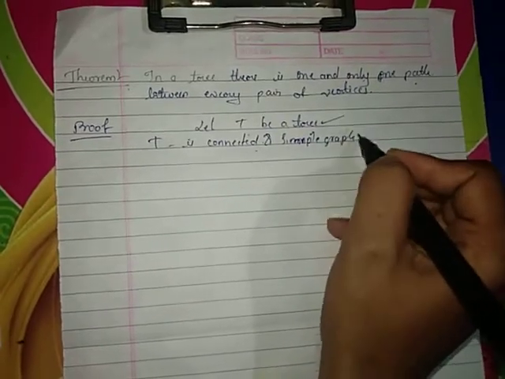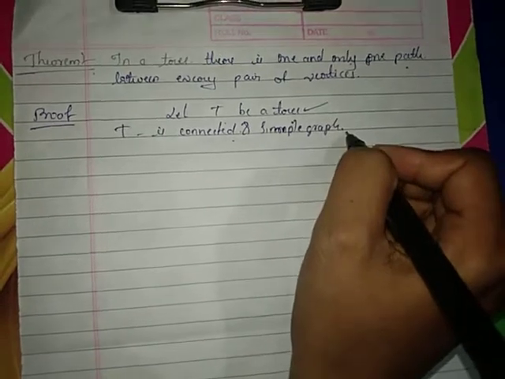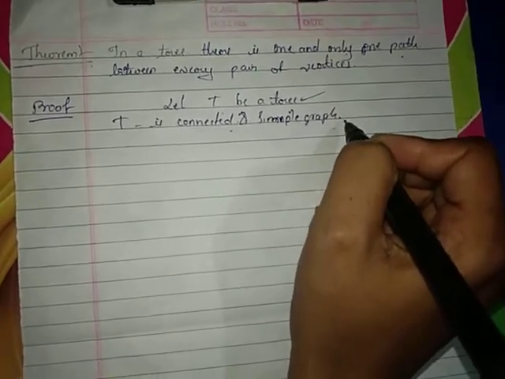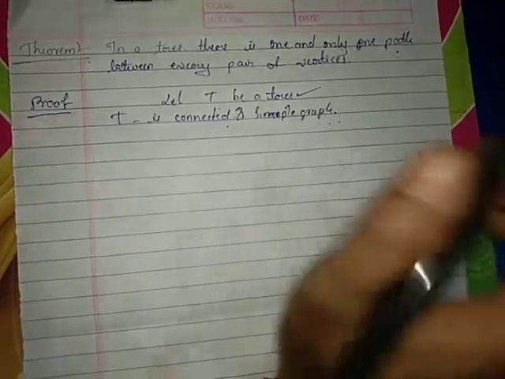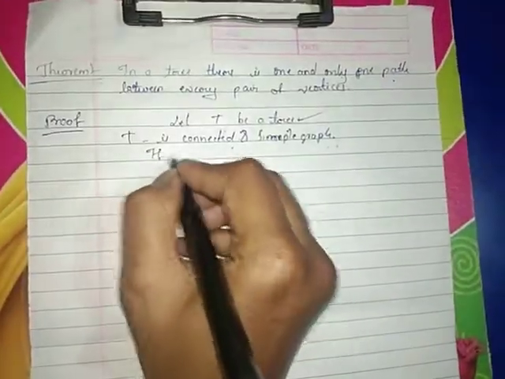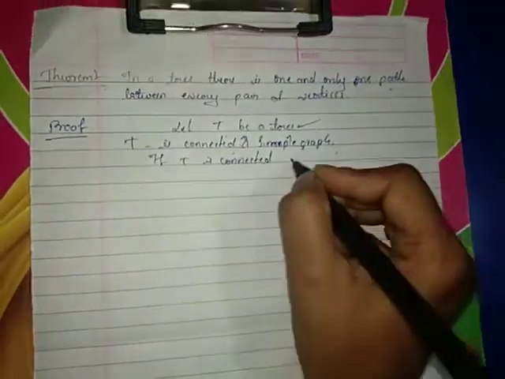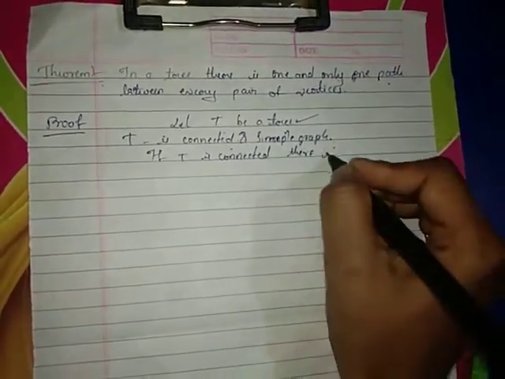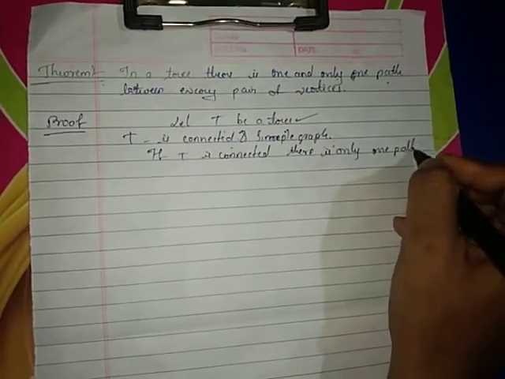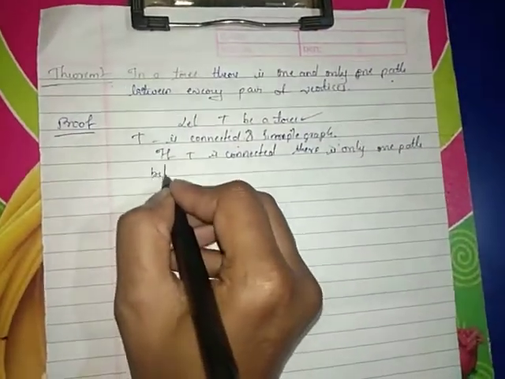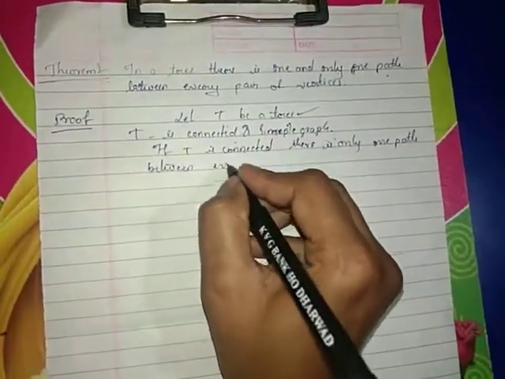Since T is connected, there is only one path between every two vertices.